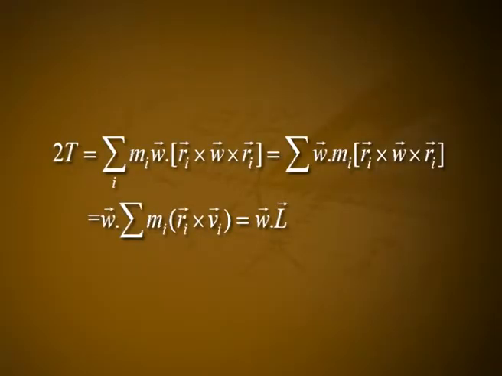2T is equal to summation over i mi into vector W dot vector Ri cross vector W cross vector Ri, which is equal to summation vector W dot mi into vector Ri cross vector W cross vector Ri, which is equal to vector W dot summation mi into vector Ri cross vector Vi, which is equal to vector W dot vector L. Therefore, T is equal to 1 by 2 into vector W dot vector L, which is equal to 1 by 2 into summation over mu W mu L mu, which is equal to 1 by 2 into summation over mu nu I mu nu W nu W mu.